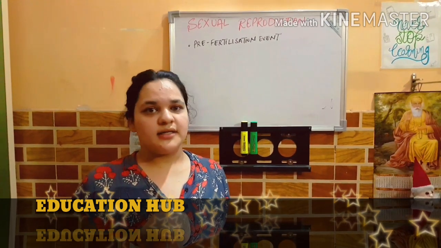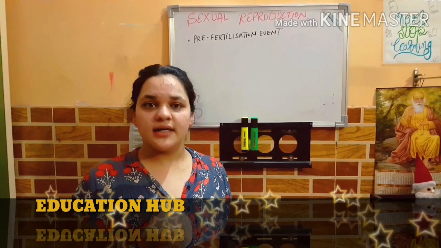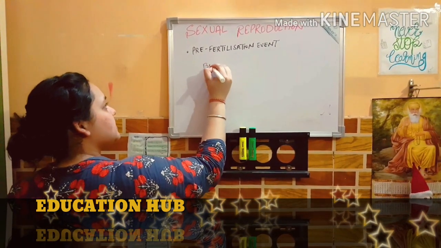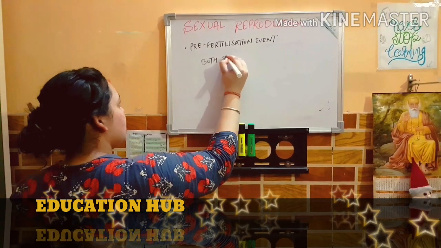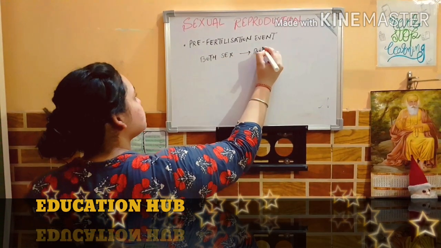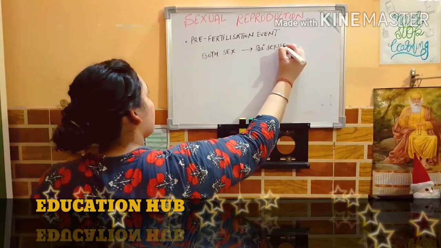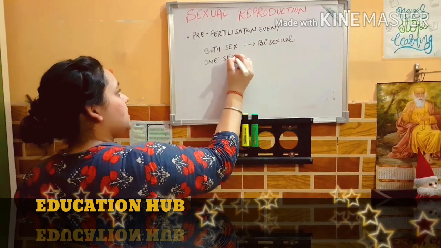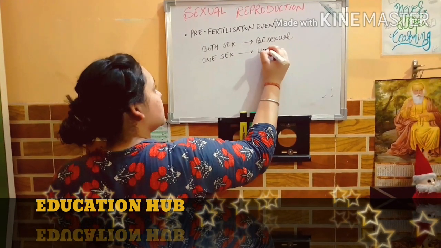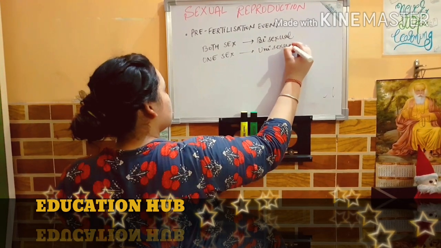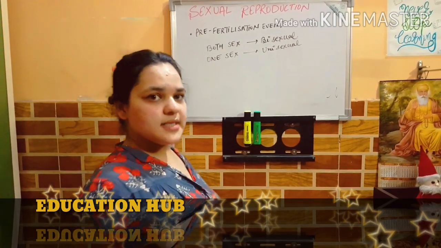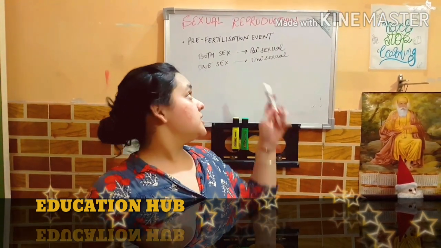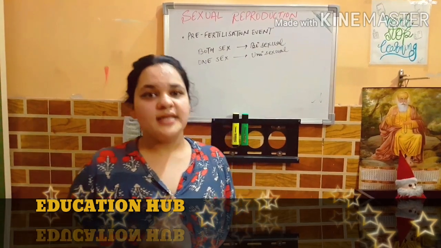If they are similar, they are considered isogametes, and if they are different, they are considered heterogametes. In plants, if both the sexes are present on the same plant, they are considered bisexual, and if only one sex is present in a plant, it is considered unisexual. The plants showing the bisexual condition are termed monoecious, and the plants with the unisexual condition are termed dioecious.